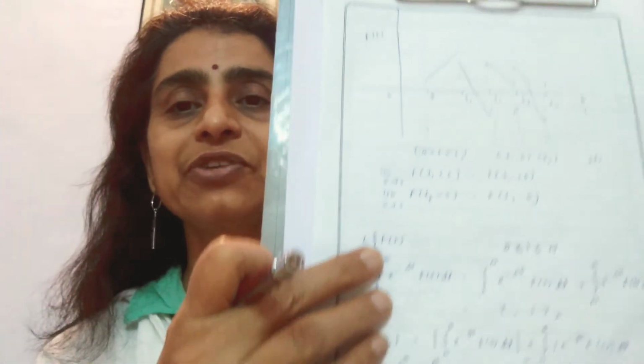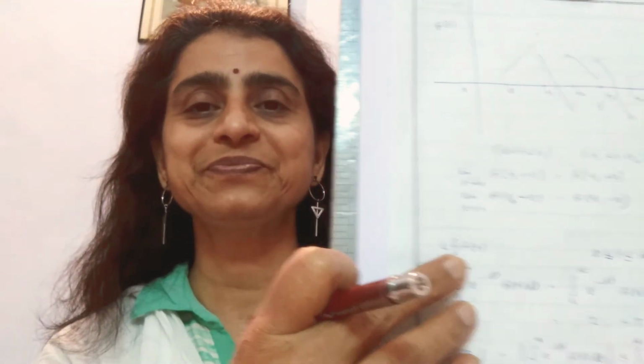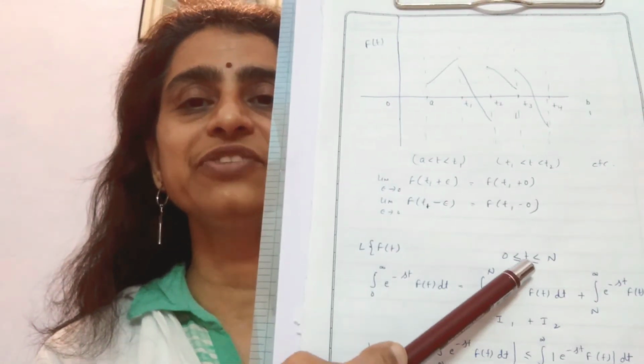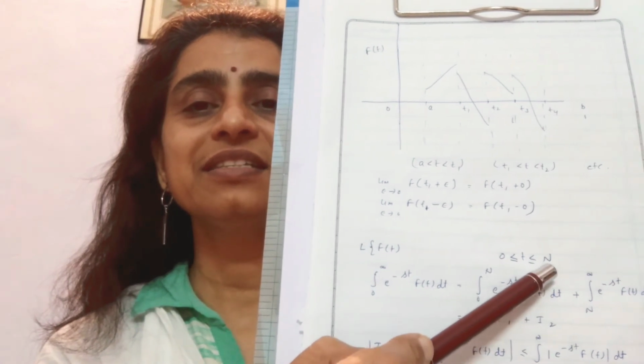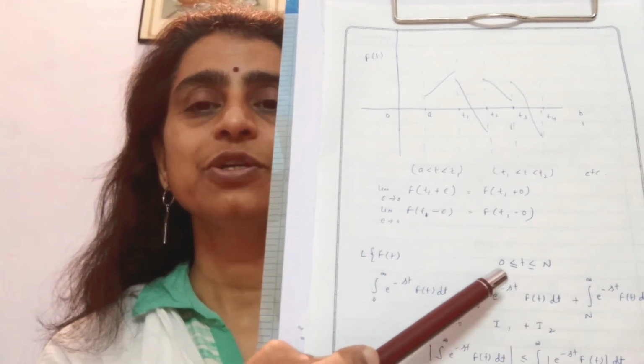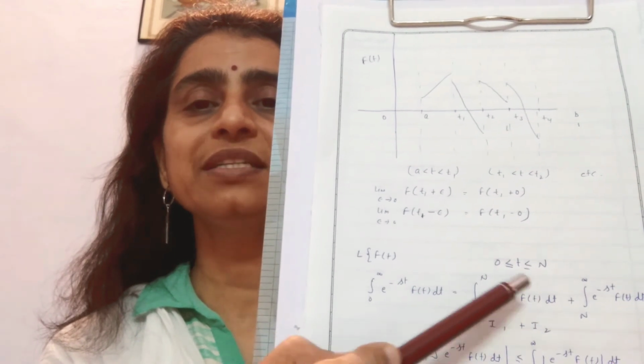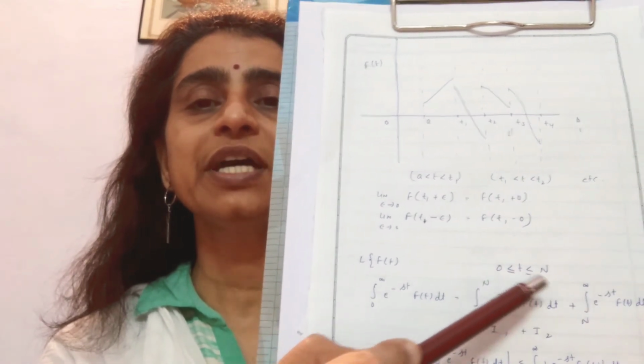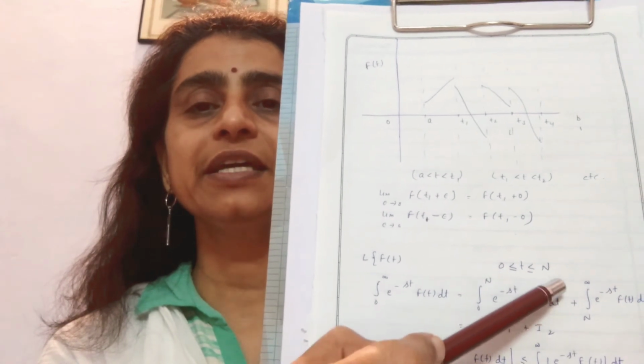In detail, we can state it like this. If the function f(t) is sectionally continuous in every finite interval, that means t lies between 0 to N, it can be shown like this. This is our function L of f(t), and the value of t we are saying is like this. That means t lies between 0 to N, t is greater than or equal to 0 and less than or equal to N. Here N is capital.